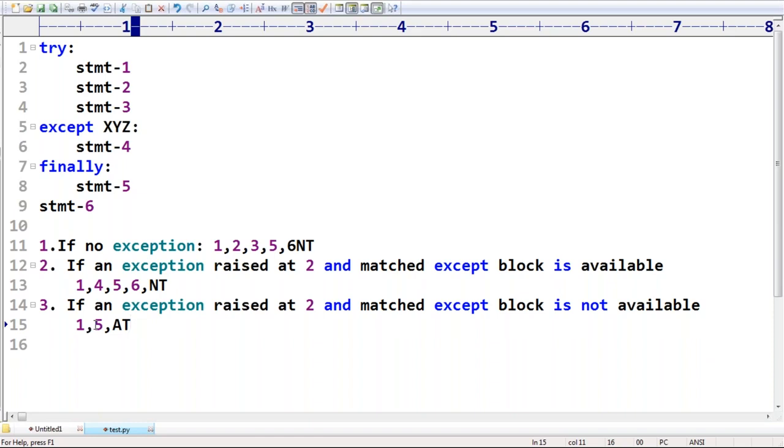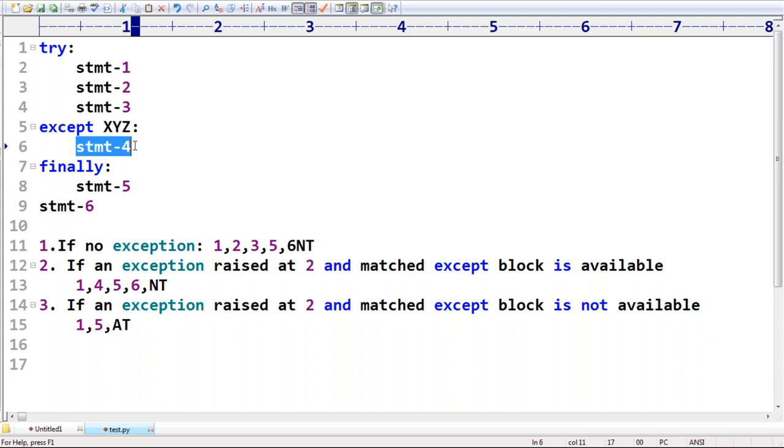Are you able to understand, right? Okay, that's all. Next point, sir, very important. When will statement 5 not execute? Statement 5 will execute always, whether an exception rises or not, handled or not handled. Only in one case, within the try block or within the except block, if you are using underscore exit.